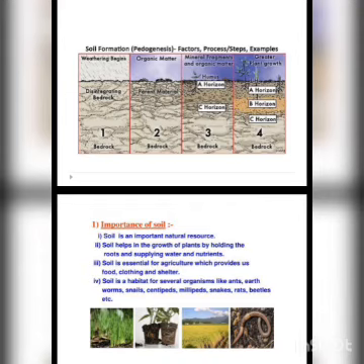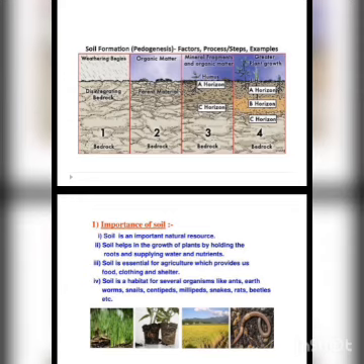Second importance of soil is it helps in the growth of plants by holding the roots and supplying water and nutrients. Soil helps as a holder. Like in our home, the bulb or the LED light that we use for lighting is fixed in the holder. Without the holder, we cannot light them. Same way, we cannot grow plants without the soil. So soil helps in holding the roots. It also supplies water and nutrients.